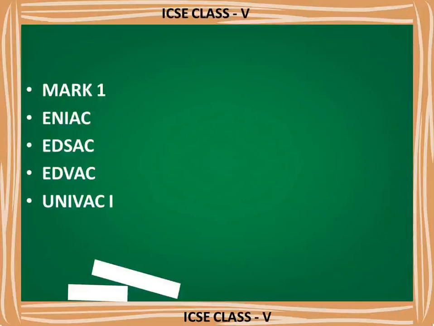Next device is EDSAC. The full form of EDSAC is Electronic Delay Storage Automatic Calculator. This EDSAC was designed by Professor Sir Maurice Wilkes at the University of Cambridge on May 6, 1949.